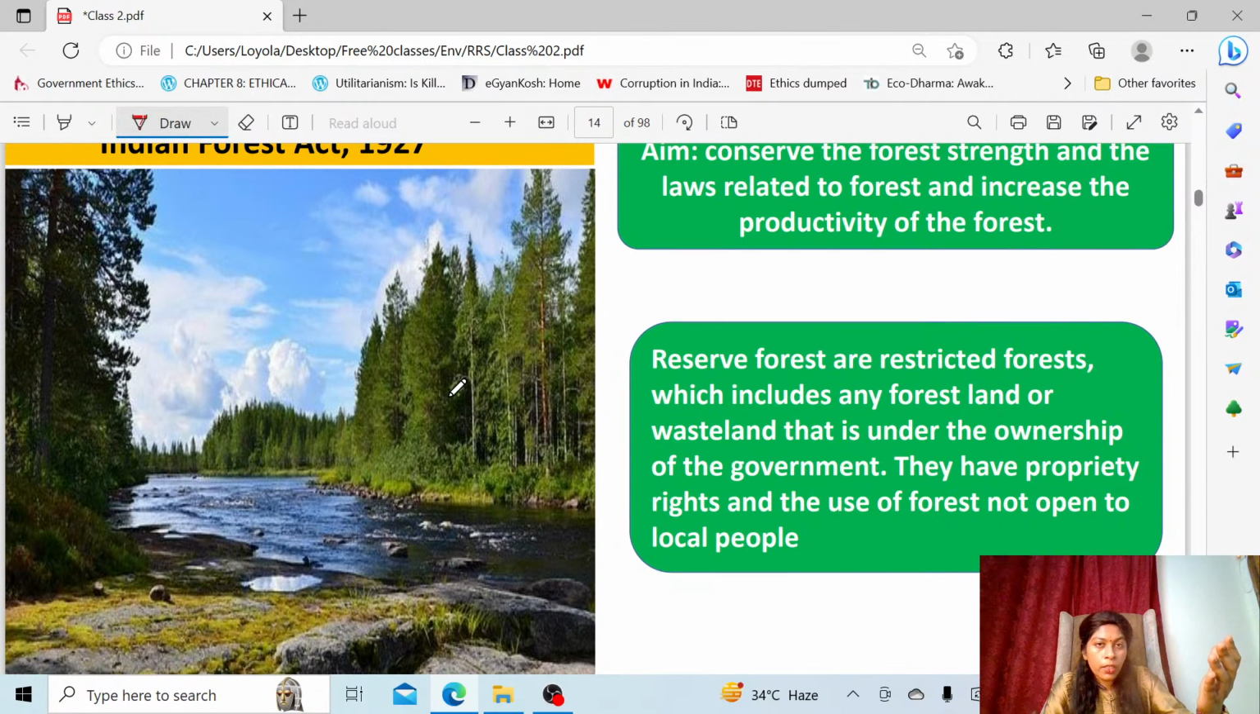Okay, and the next thing, now we'll go into the conservation measures. So I started with forest, defining the forest. I told you that the forest has to be more than 1 hectare in area, and the canopy density should be more than percent.